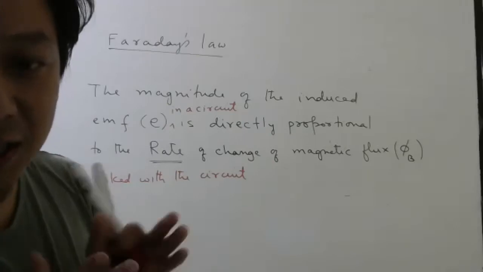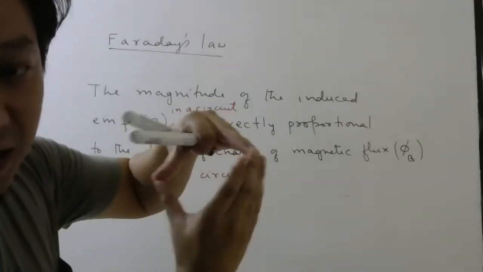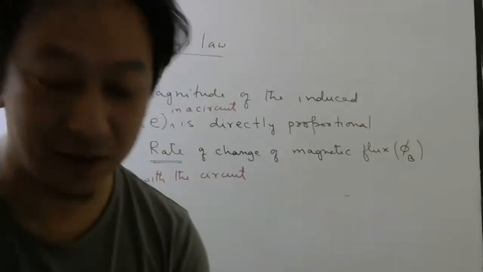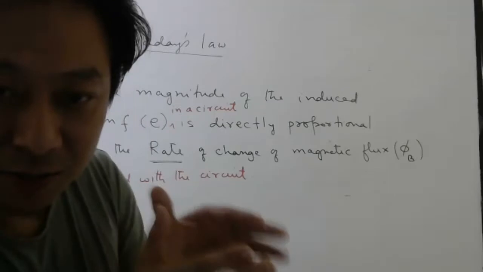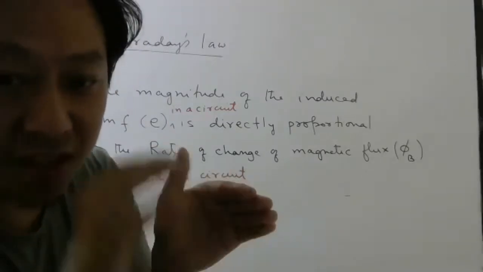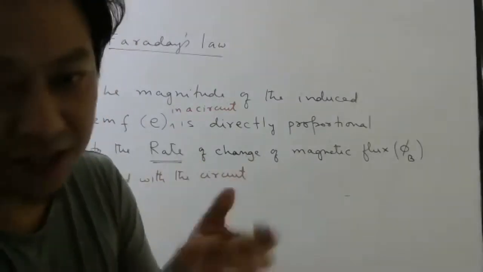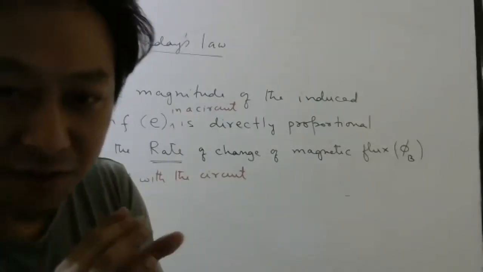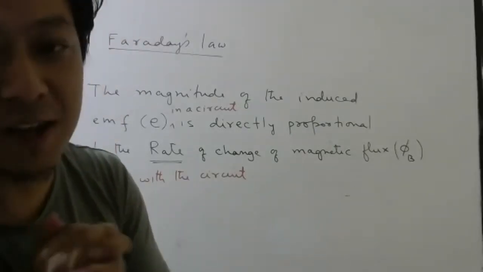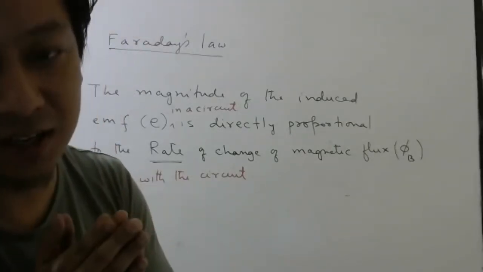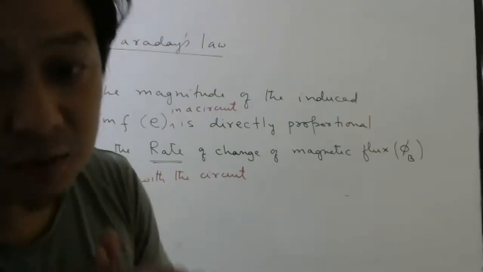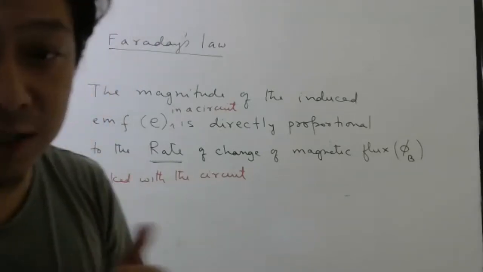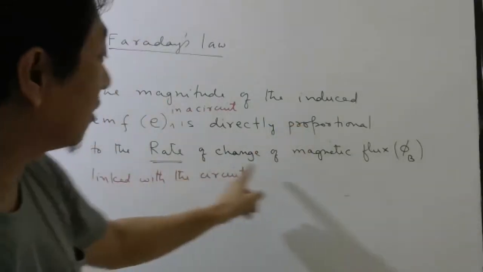So if you want EMF to be produced in this circuit, then flux should change in this circuit, not in another circuit in Germany or somewhere. So if magnetic flux through this circuit changes by changing either the area, the angle or the magnetic field, then EMF is induced in that circuit. And how is it related? It is proportional to the rate of change.